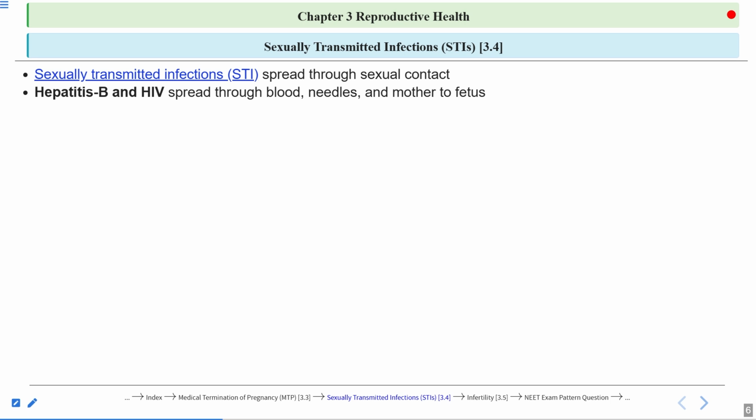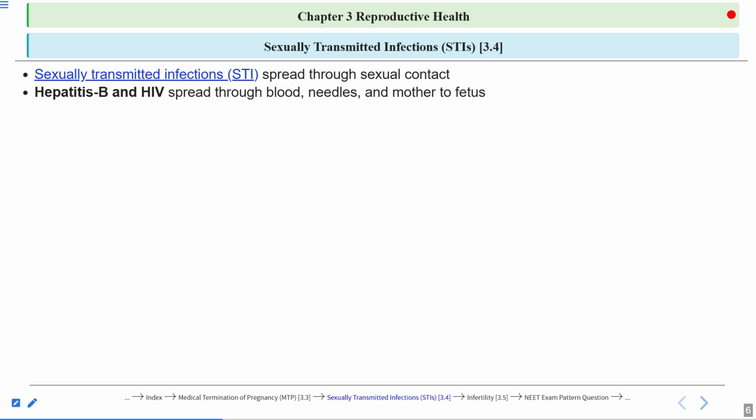Okay, these can be transmitted from the mother to the fetus as well through the placenta. They can be spread through sharing needles as well. Clear? From mother to fetus, how are these STDs spread? These viruses can pass through the placenta.